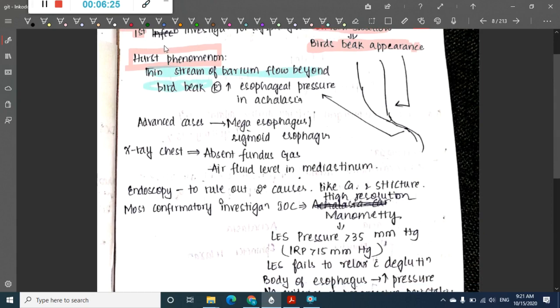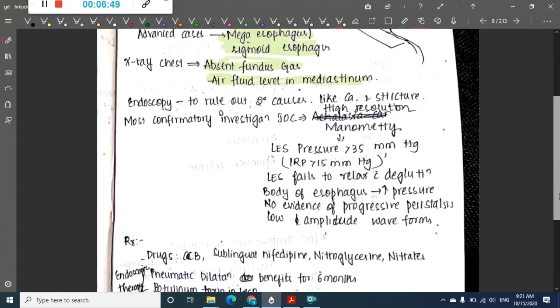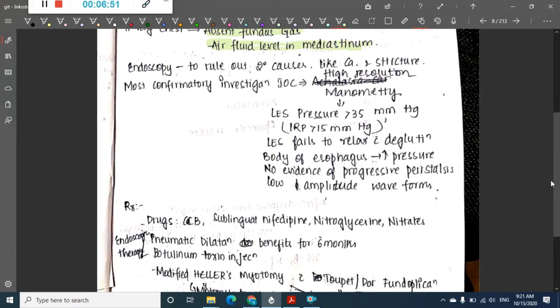Then what are the advanced cases? In the advanced cases, the patient presents with megaesophagus and also sigmoid esophagus, which should be taken into account. Then what do you see on X-ray? On X-ray you see absent fundus gas. There won't be any fundus gas, and similarly an air fluid level in the mediastinum is seen in chest X-ray. Endoscopy will not help in diagnosis of achalasia cardia, but it will help to rule out carcinoma, strictures or any other secondary causes.